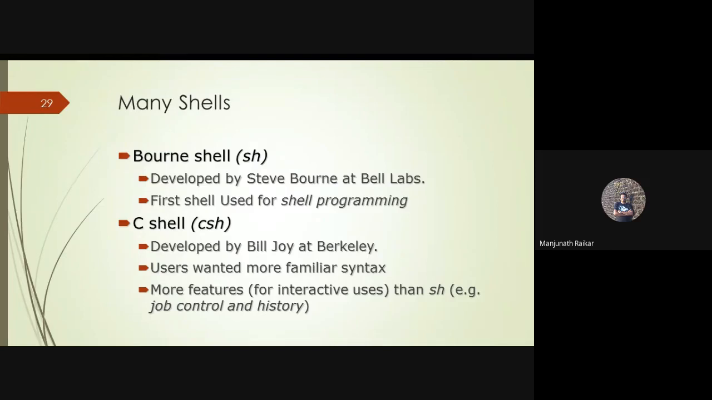Users wanted more familiar syntax. The syntax of the C shell is very familiar to the user. That's why this shell was developed, compared to the Bourne shell, with more features than the Bourne shell, for example job control and history. In general, the C shell has more features than the Bourne shell.